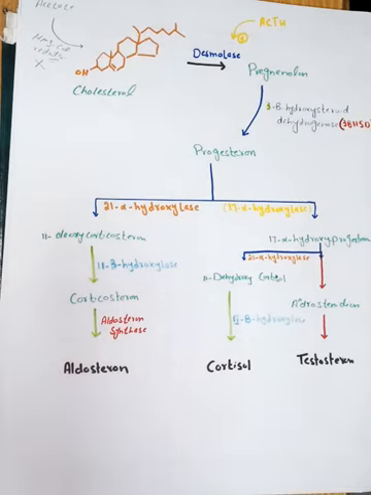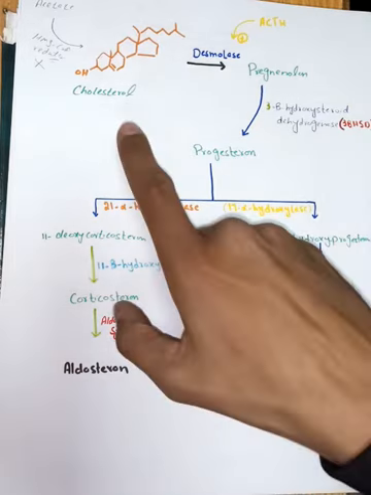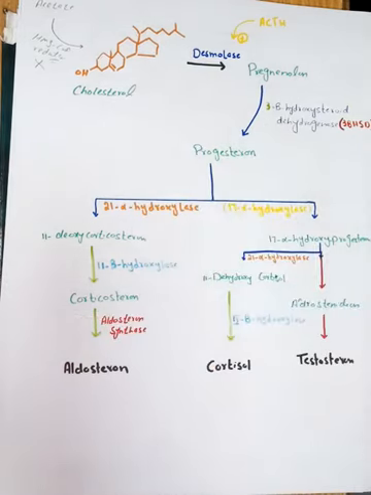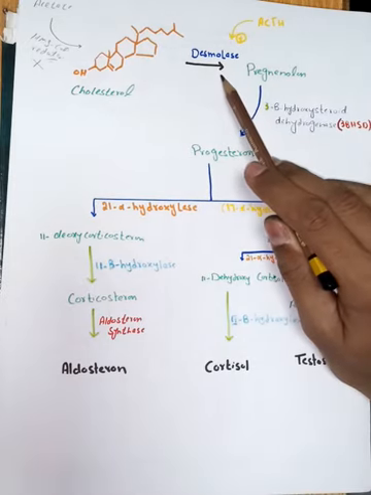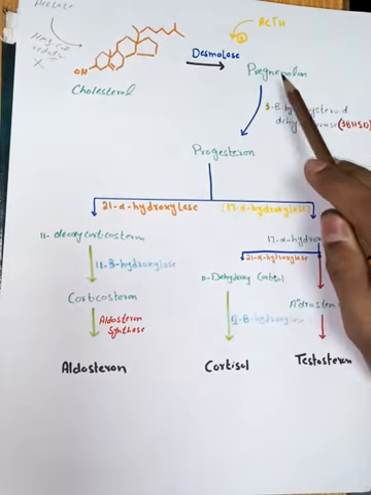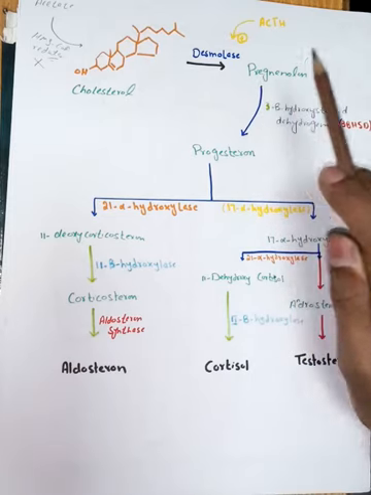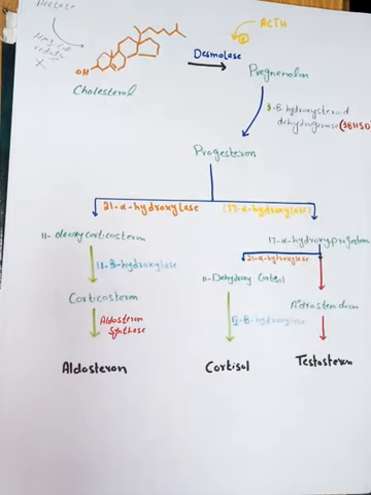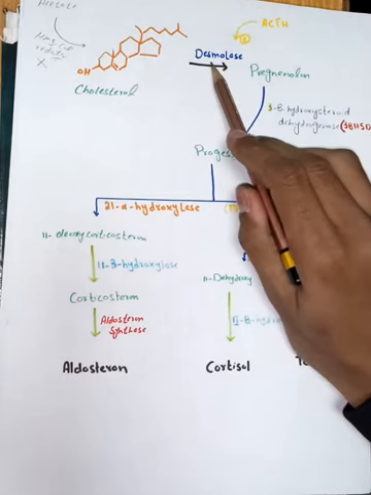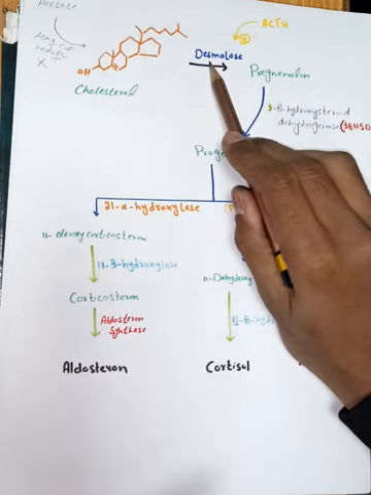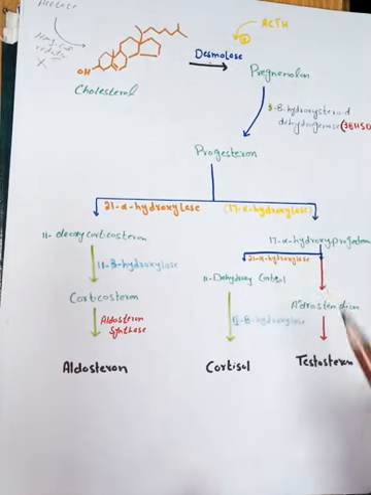Okay, now what will happen if we talk about synthesis of these steroid hormones? We'll get to know that cholesterol, first of all, will be converted into pregnenolone with the help of the enzyme desmolase. Now, I'm going to talk about this enzyme in a later part of the lecture. So please listen to this pathway very carefully.